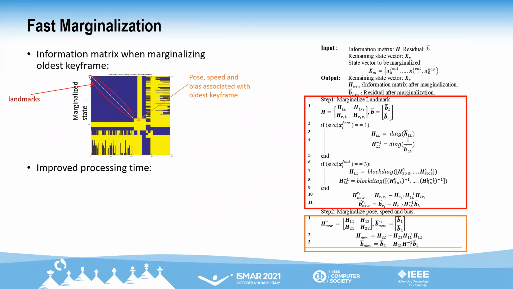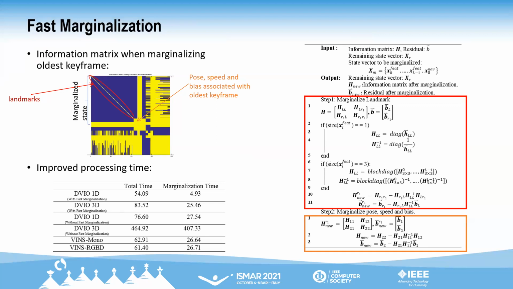With our marginalization scheme, we are able to achieve faster marginalization processing time for both 1D and 3D feature parameterization. This enables the DBIO optimization thread to run at 10 Hz update, allowing for real-time performance.